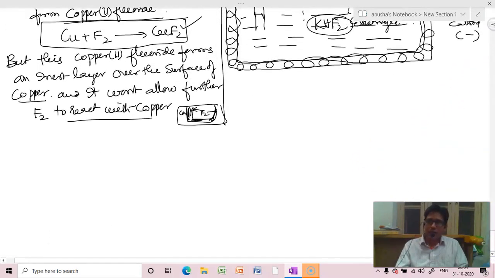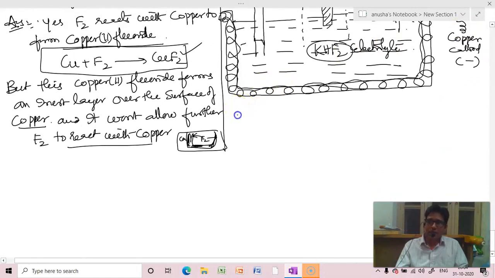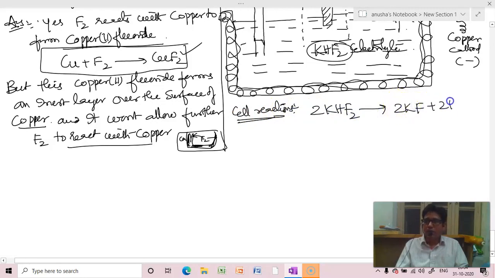So let us go to cell reactions. Let us take 2KHF2 gives rise to 2KF plus 2HF. This is for increasing the conductivity of HF.